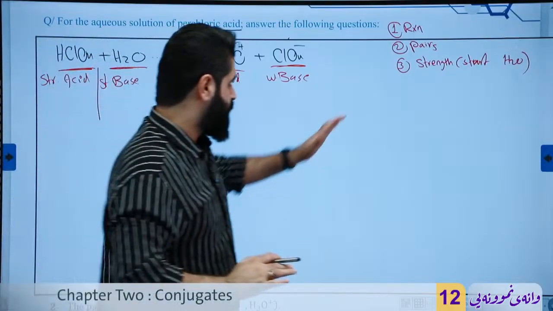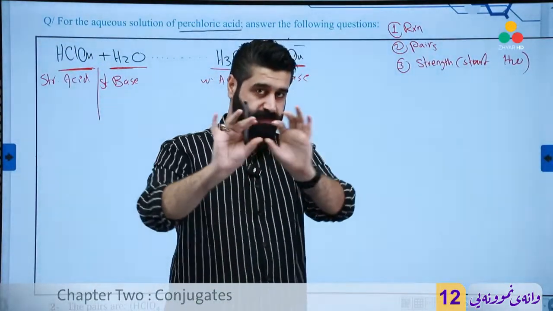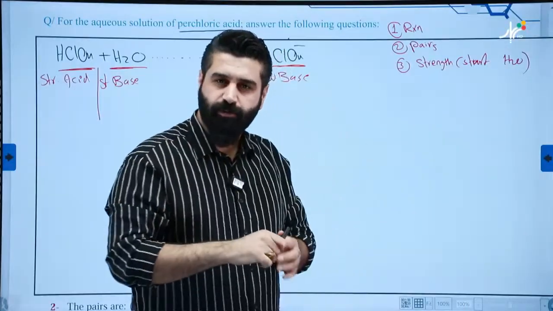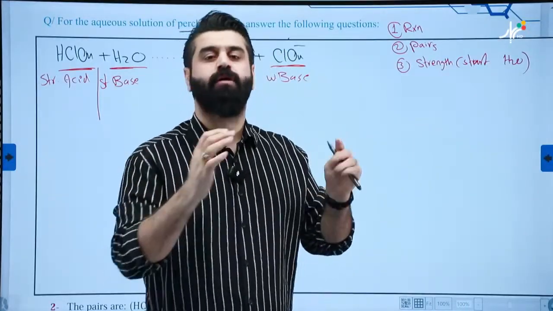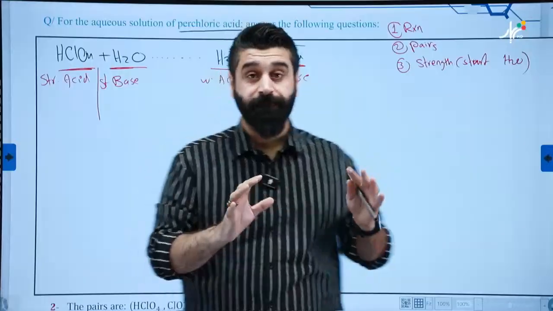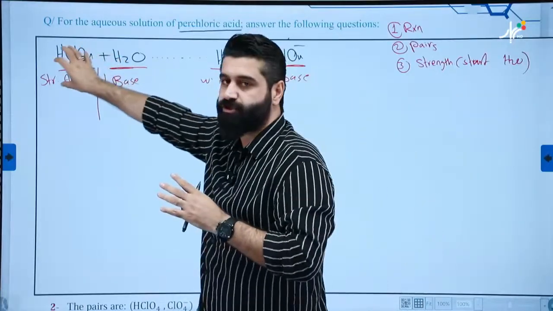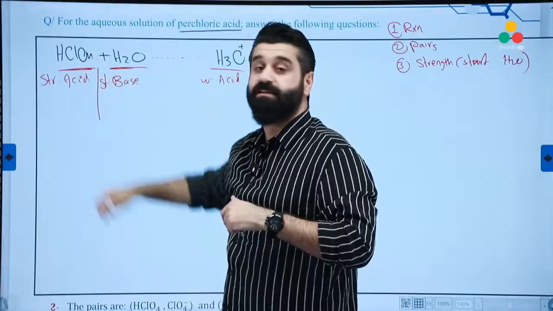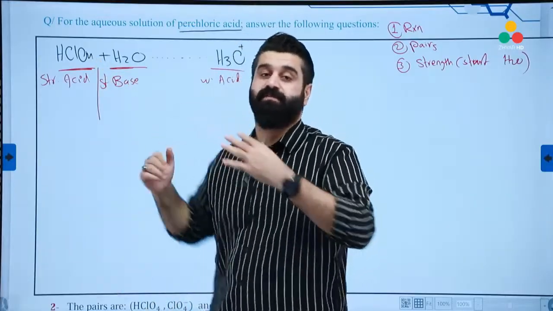First, write the ionization reaction. Then identify the pairs. If the pair has more protons, it is an acid; if it has fewer protons, it is a base. Then start from the neighbor of H2O. If it is strong, water must be strong. If it's weak, water must be weak also. On the other side, it must be reversed.